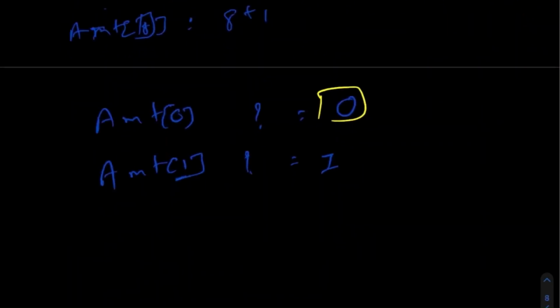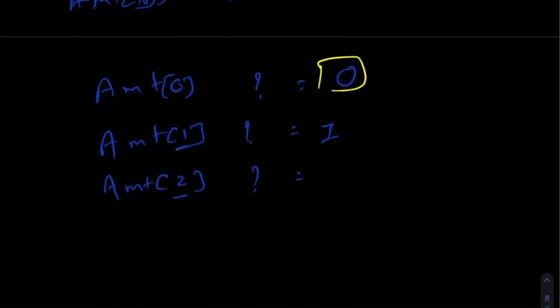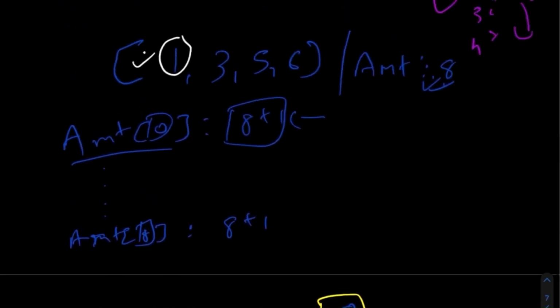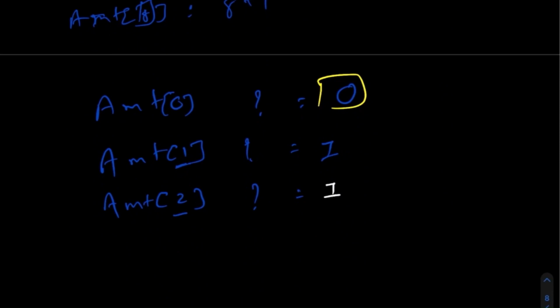Now let's repeat the process for amount 2. If we want to generate the value 2, how many minimum number of coins do we need? First of all, let's check with the first value. The coin is actually less than 2, so we can use this coin. If we use that coin, we have already used one coin so far, and since we used coin number 1 and want to achieve value 2, the value we are now trying to generate is actually 2 minus 1. So again, value number 1.